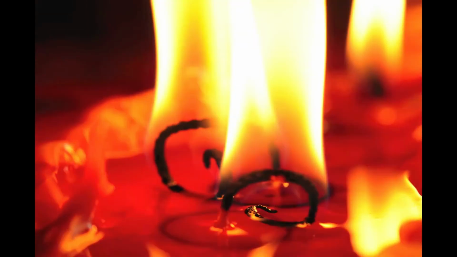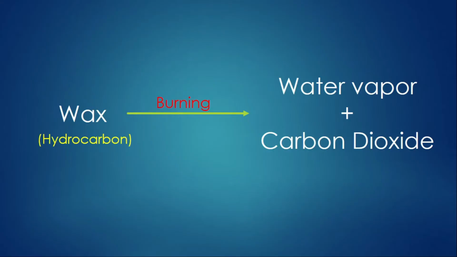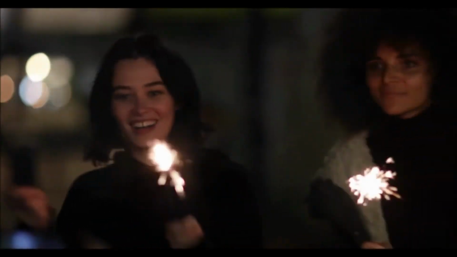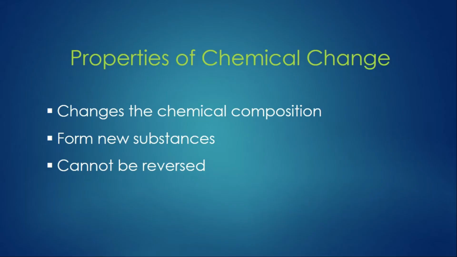I hope that you people know that wax is a type of hydrocarbon. And on burning this hydrocarbon in the presence of oxygen, we get water vapor and carbon dioxide as the product. So because there is the formation of these two new substances here, we can classify the burning of the candle as a chemical change. In fact, burning of anything is a chemical change because it generally involves the change in the chemical composition of the substances, forms new substances, and cannot be reversed, that is, it is a permanent change.